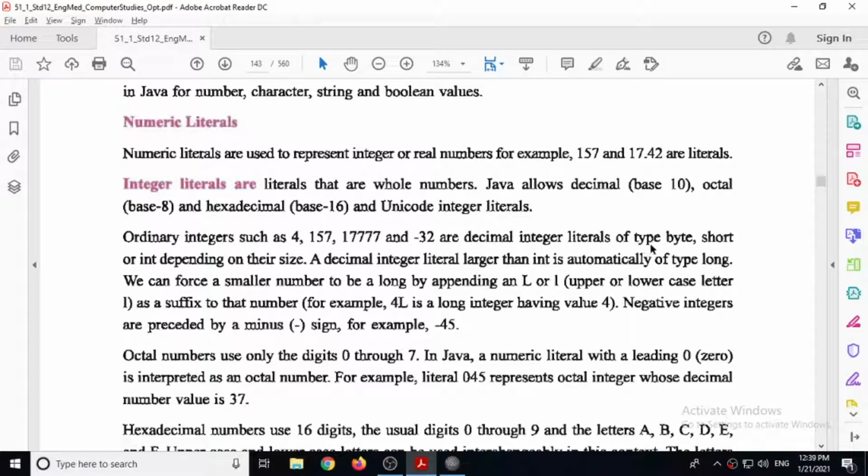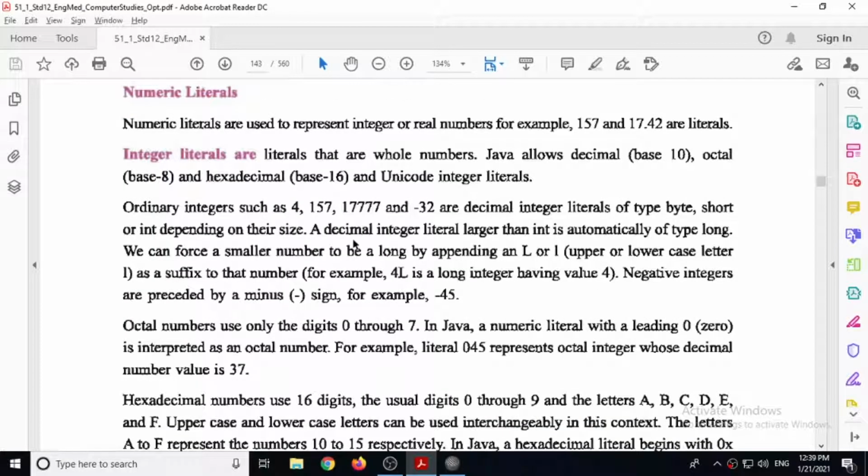It can be of byte type, short type, or any integer data type. Remember, a decimal integer literal larger than int is automatically of type long. As we have seen, there are 8 primitive data types. Among these, the first 4 data types are used to store integers.